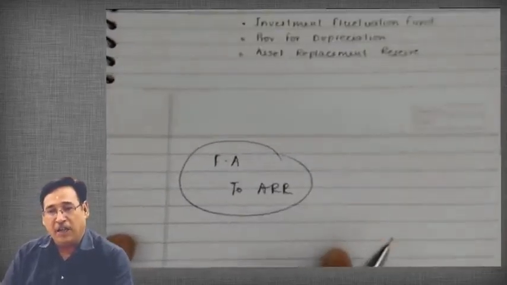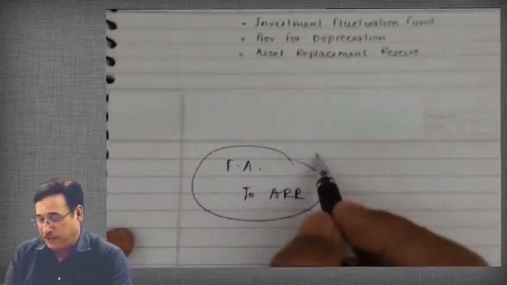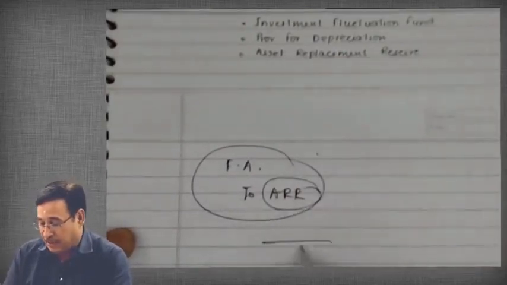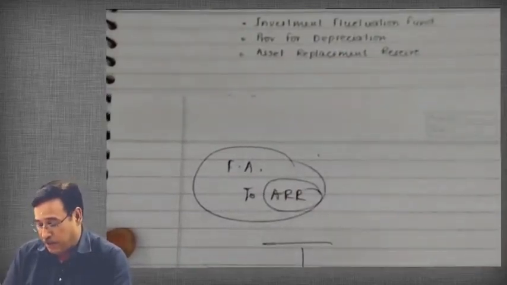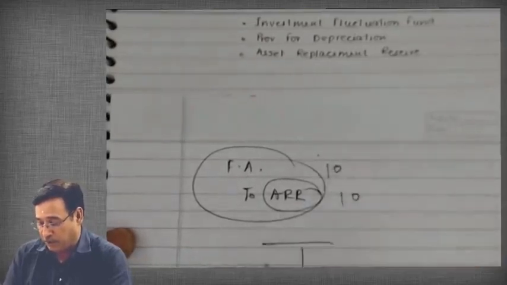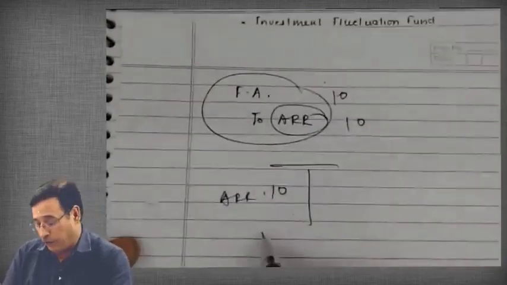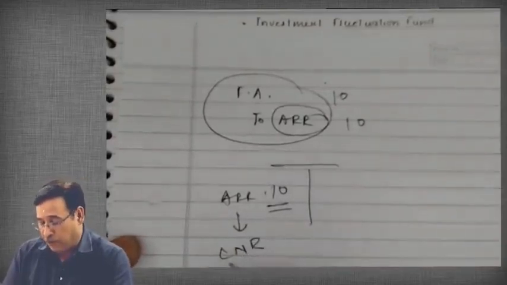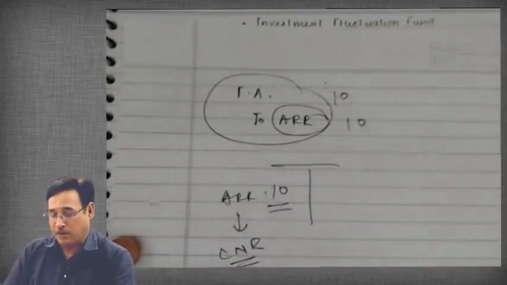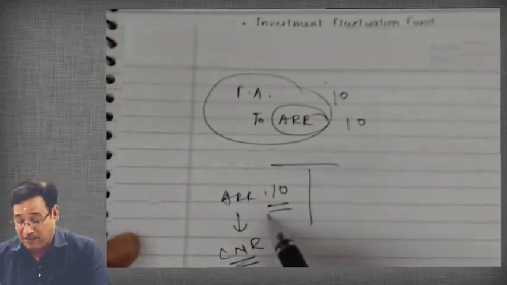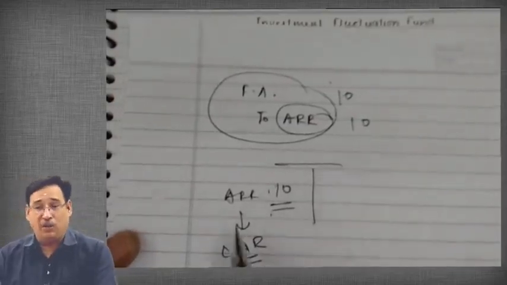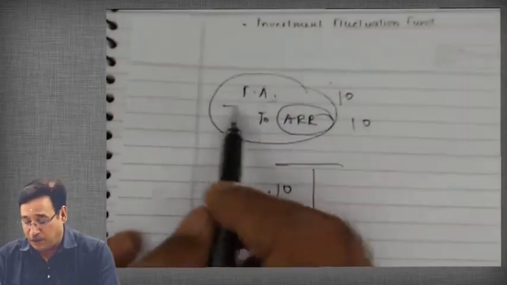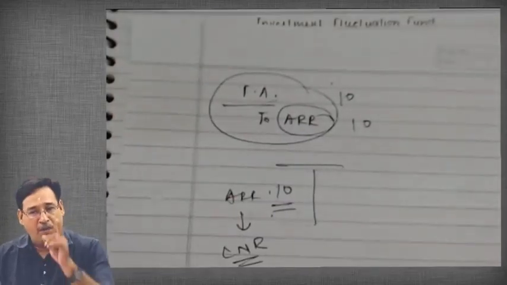Suppose the appreciation is worth ₹10. It will appear in the balance sheet. Revaluation reserves are also a capital nature reserve, but this time again it is not realized in cash because we are not receiving any cash. Are you getting my point or not?